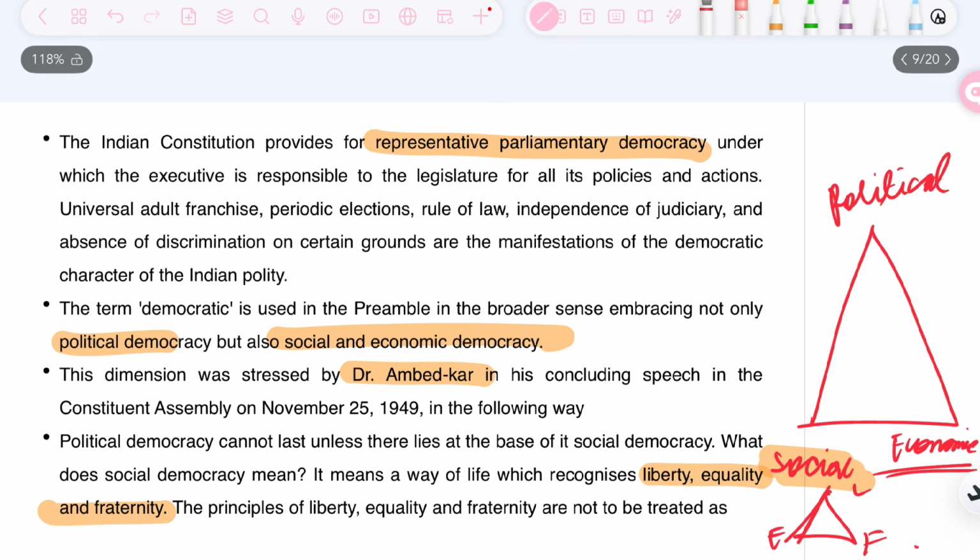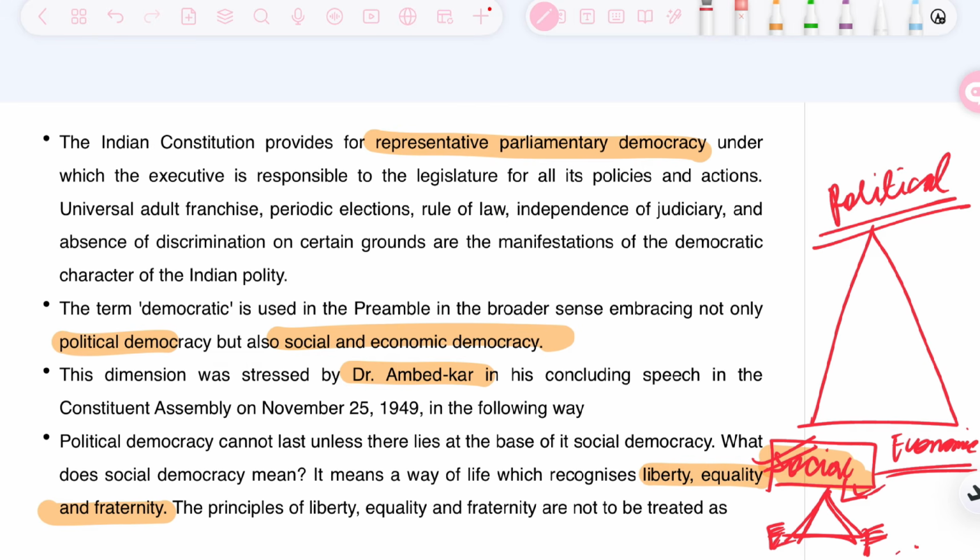So what we have concluded here is that Dr. B.R. Ambedkar is trying to say that for political democracy to exist, where everyone is equal in election, right to vote and independence of judiciary, there must exist social democracy at the ground level. Now what is the meaning of this social democracy? That there should be equality, liberty and fraternity. We will understand the meaning of these individual terms in the upcoming slides, but he states that these three are in a trinity.